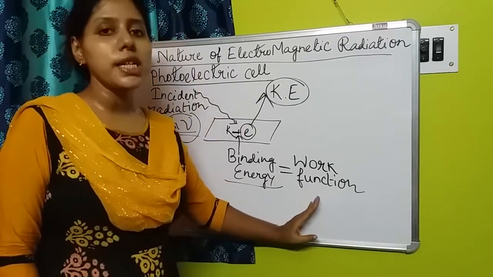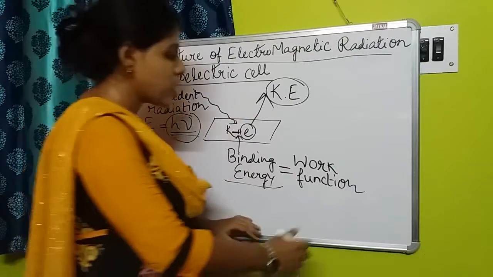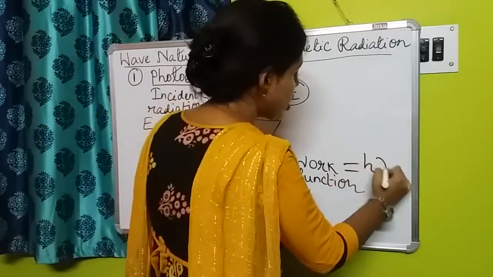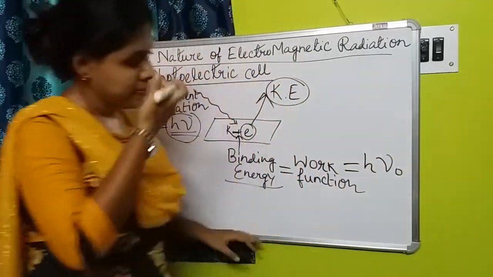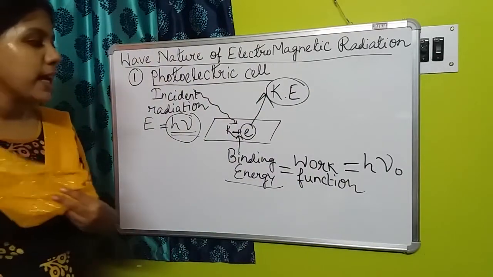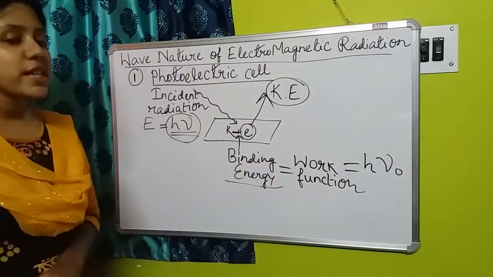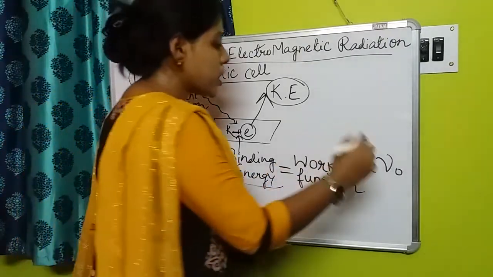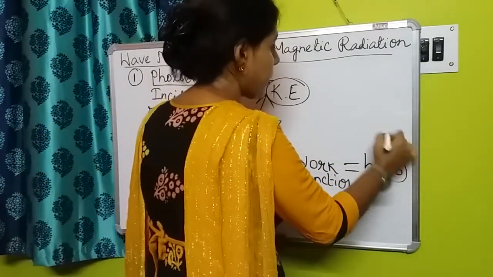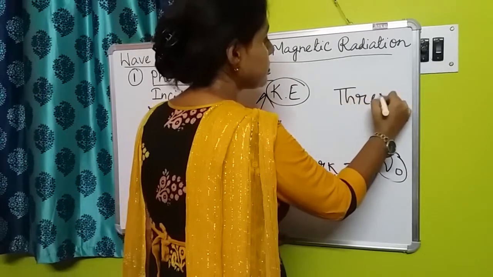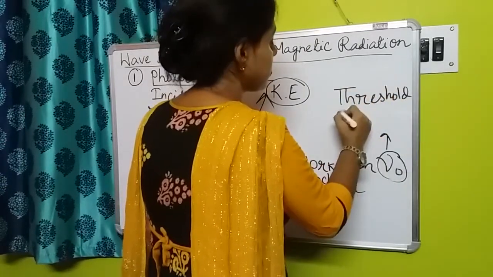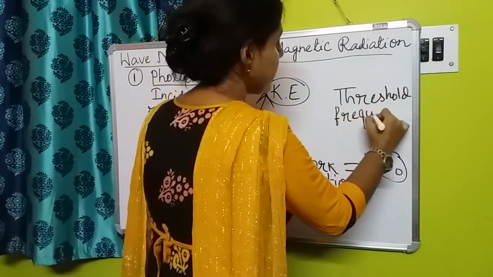That's why it is called work function, and it is denoted by h nu 0, h multiplied by nu 0, where nu 0 is called the threshold frequency.